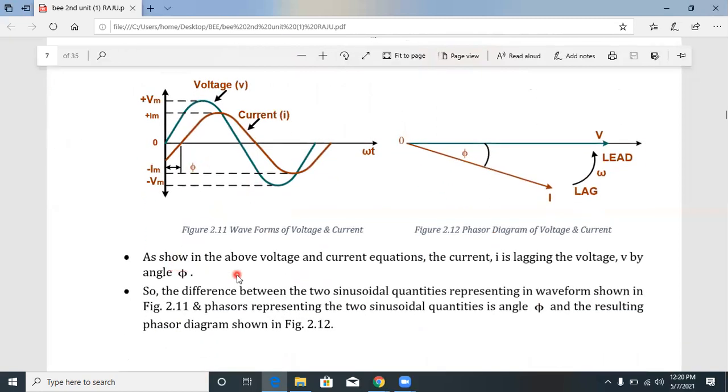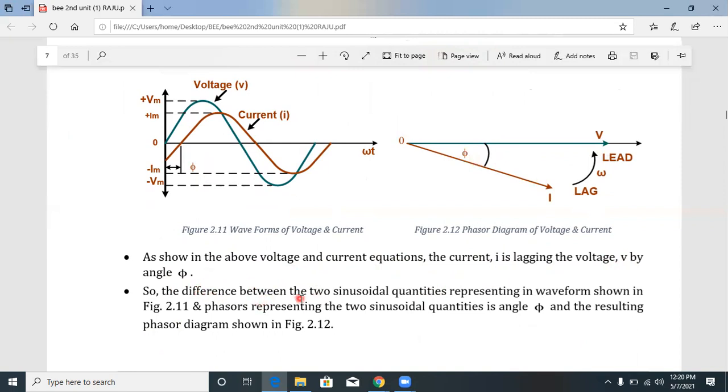Here, as shown in the above voltage and current equations, the current I is lagging the voltage V by angle pi. Understood? The current lags the voltage by pi degrees. It's clear.